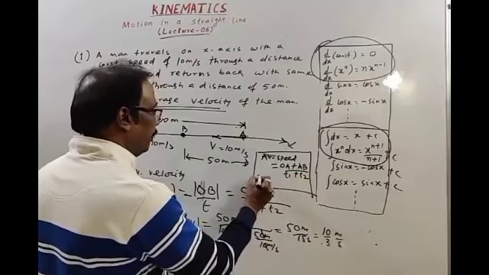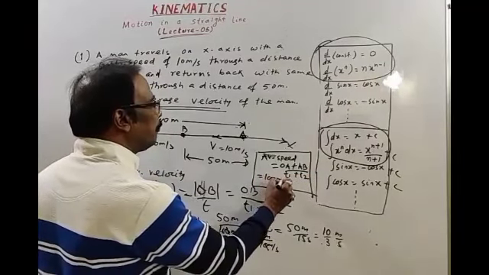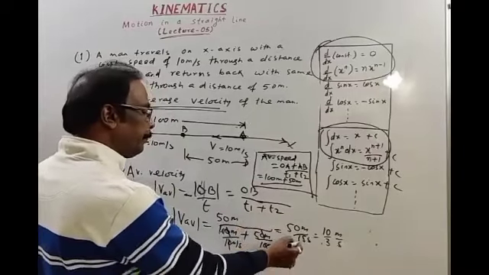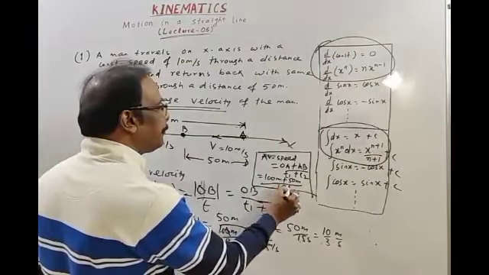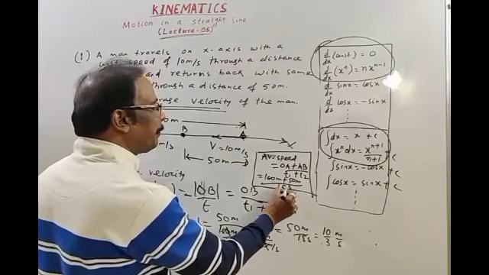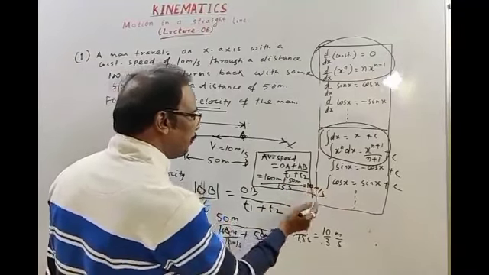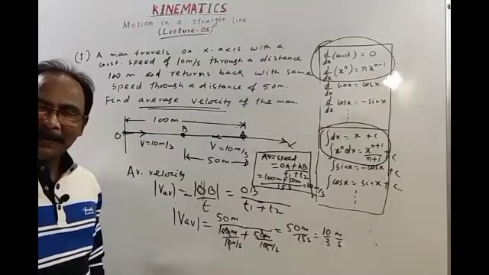OA is 100 meters, AB is 50 meters, and T1 plus T2 is 15 seconds. So 150 divided by 15 seconds again comes to 10 meters per second. No need to calculate.